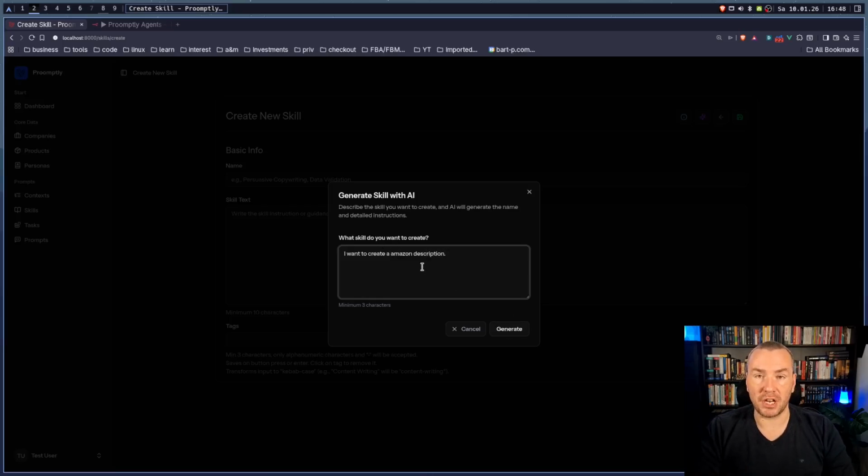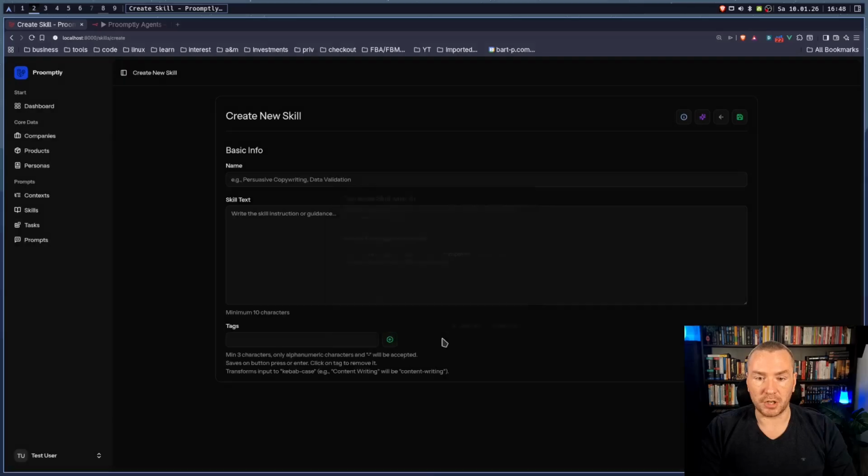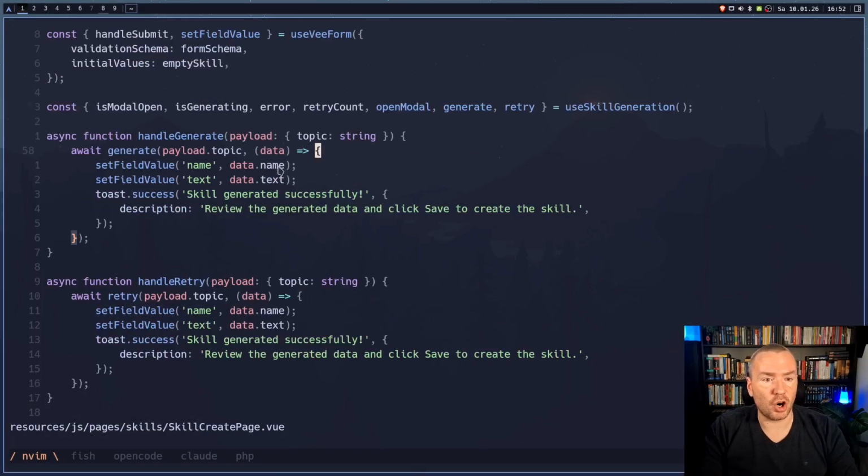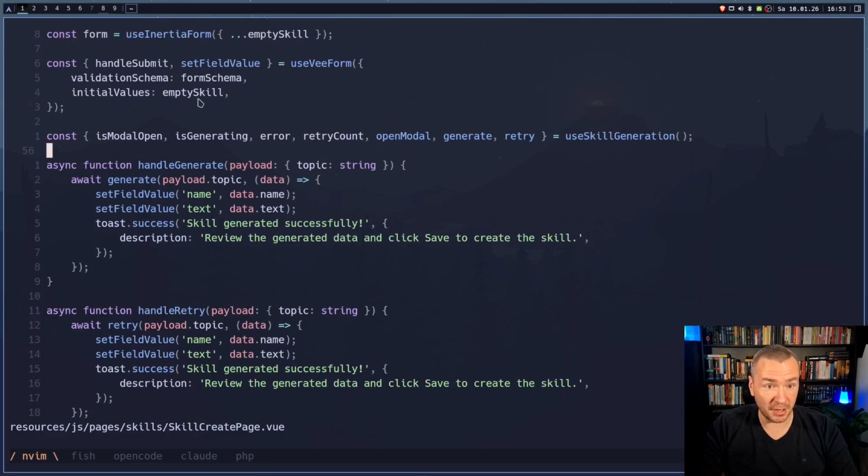If we press generate, the app is going to send a request directly to our n8n workflow. I will show you later how it runs. This is now just to showcase how it works. Let's jump into the code. I will show you a short rundown. I'm not going too deep today. Last week I showed you how the context thing works. Now I'm going to show you how the skill thing works.